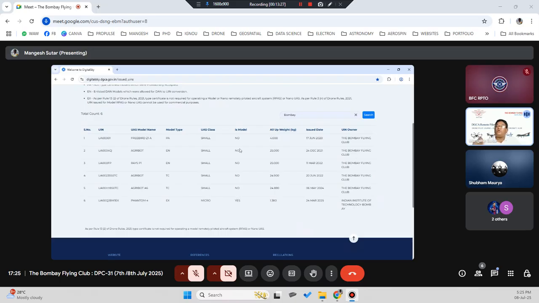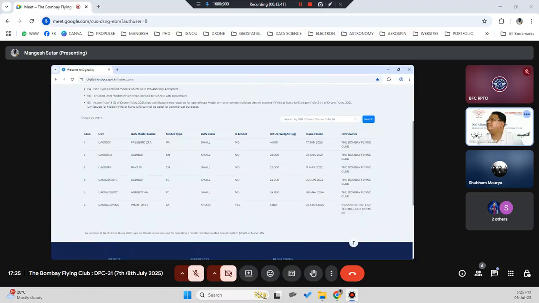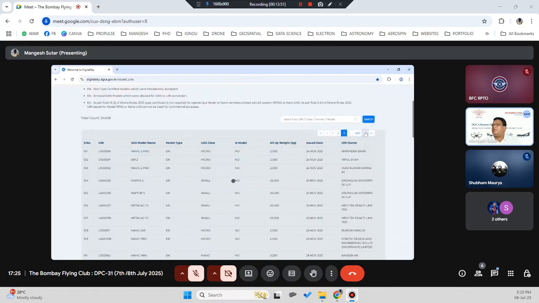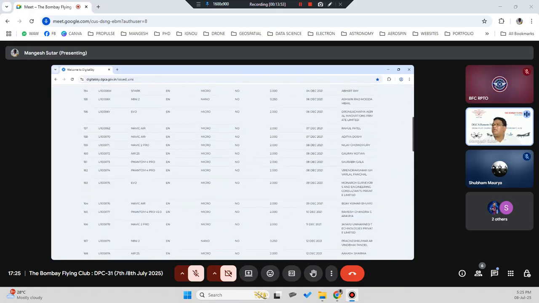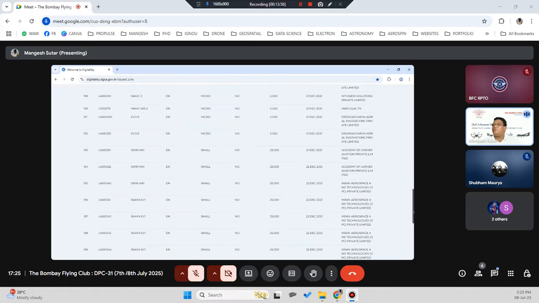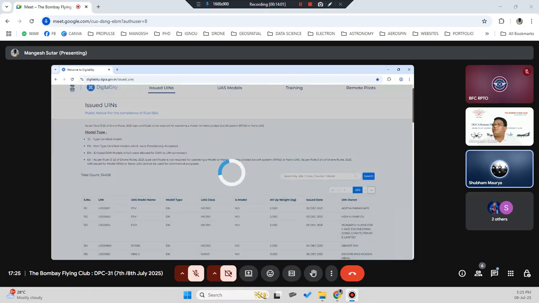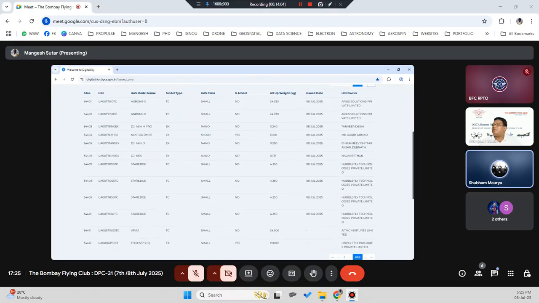Normally, is model means if it is a model drone. Normally, that column is for the model drones. Most of the time it will be no only. See, we have a model aircraft section, and it is for that.